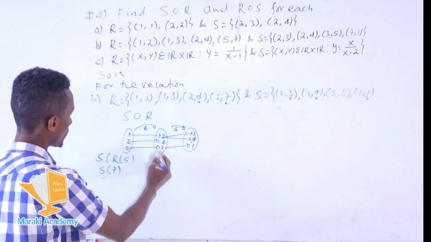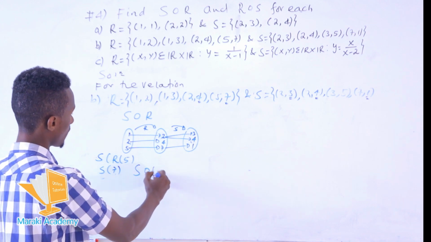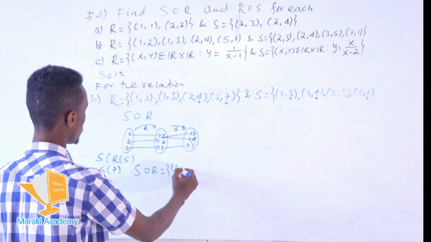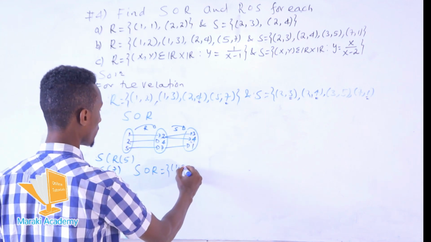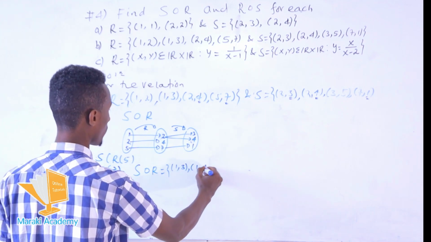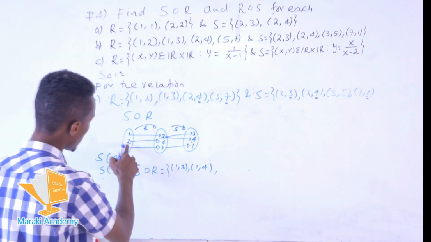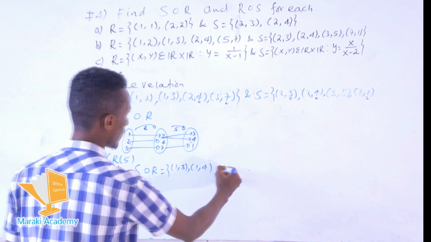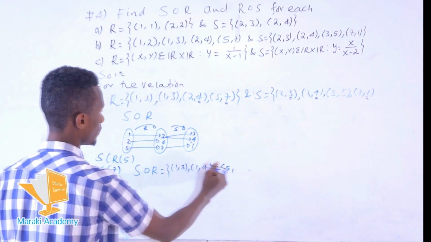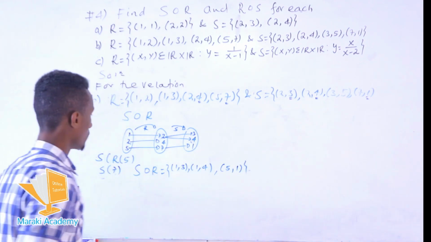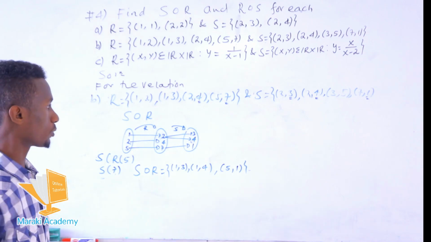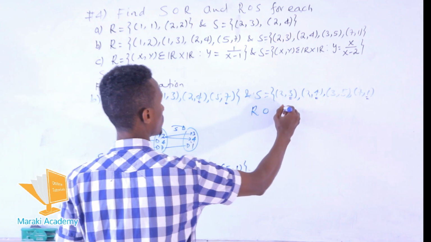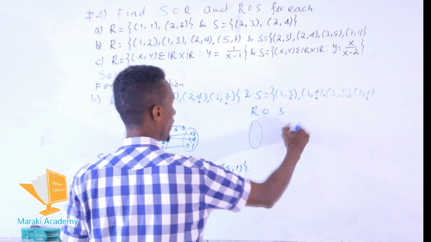Now the other, we can form S of R as the collection of what? 1 with 3 and 1 with 4. The other is when 2 has nothing in the element in the S. The other is 5 with 1. This is an element of the composition SR. What about R composed S? Using the same way.